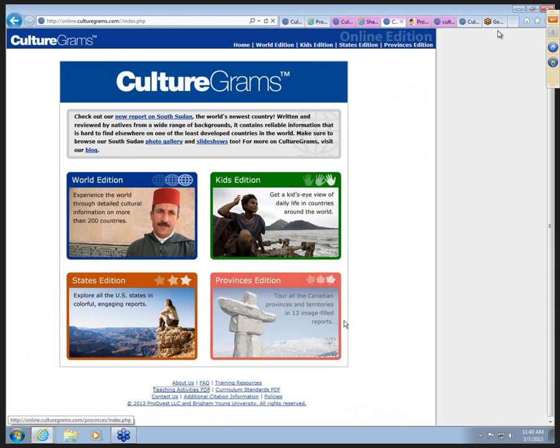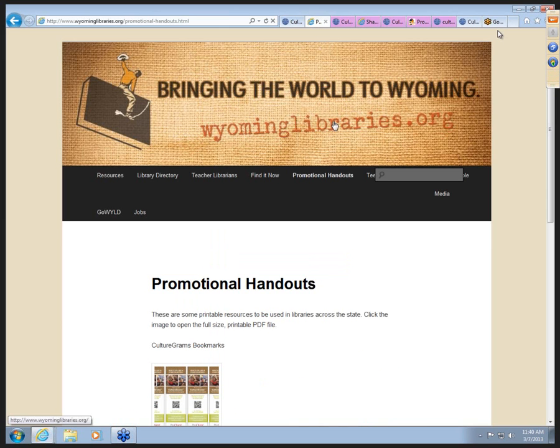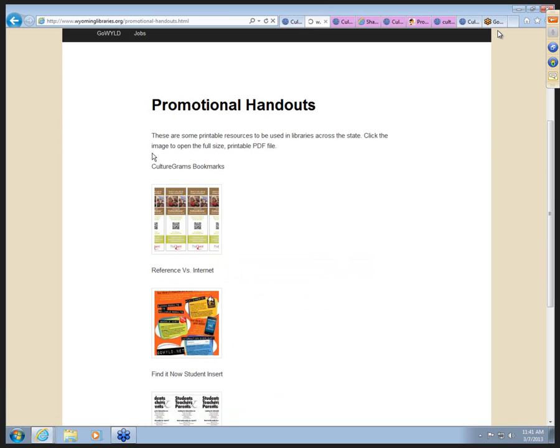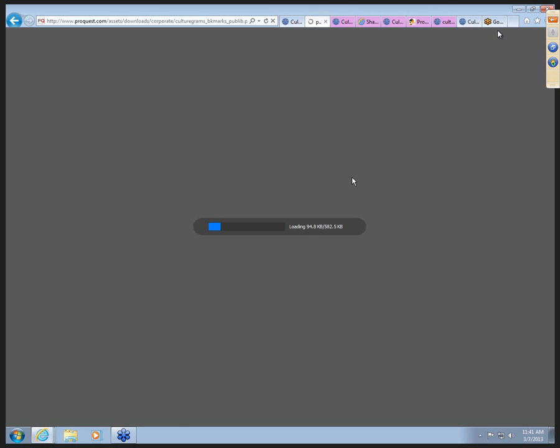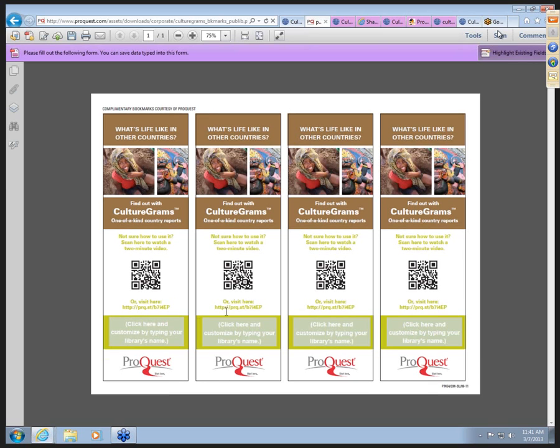Also, what we've done here at the State Library is create some materials that you can use for promotional. So what we've done on the WyomingLibraries.org site is created a promotional handouts link for you. And notice here's some CultureGram bookmarks. You can access this, print these off, and customize them by putting your library name and the gowild.net address for them to access CultureGrams. And notice that kids can then use the QR code with their smartphone to go to a 2-minute video about CultureGrams.